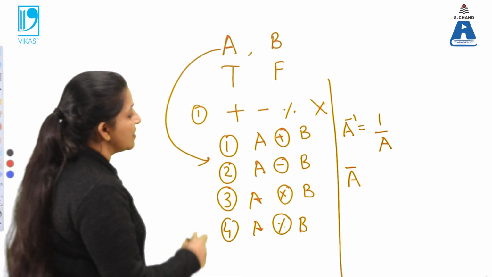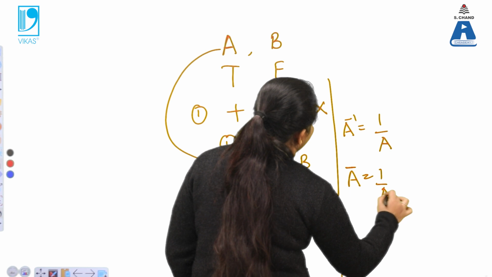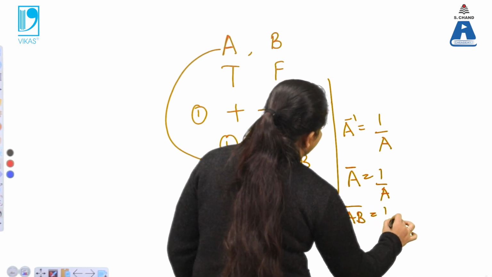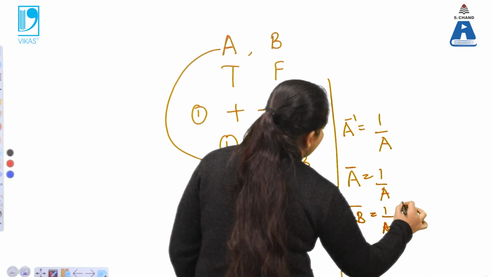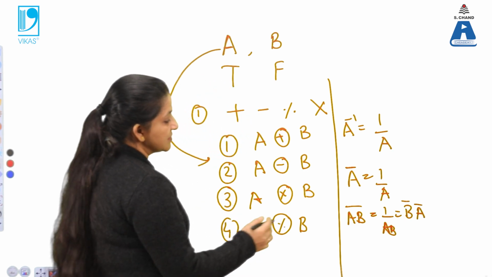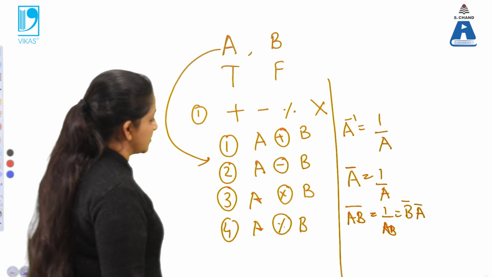So that is known as the inverse of A. And the inverse of A and B, which mathematically we can write as equal to B inverse and A inverse. So these are the logical operations which are used in the Boolean system.